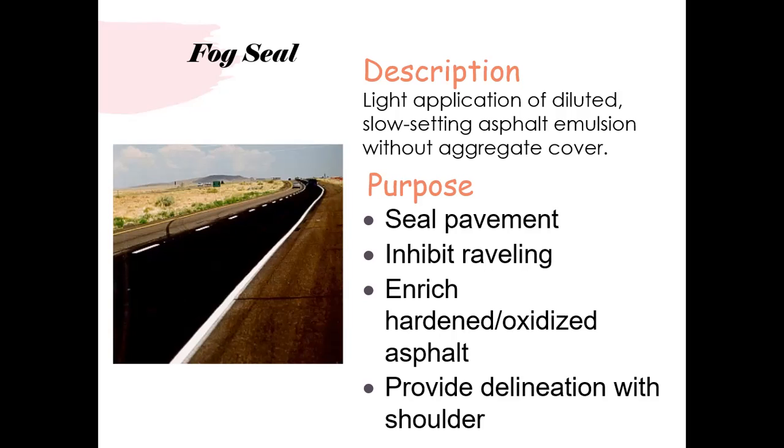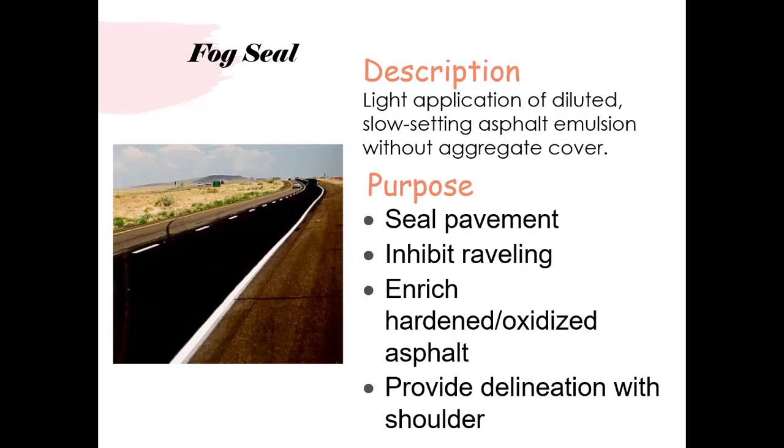Emulsion has the advantage that it can be applied cold as well. That's because when it's applied to the pavement, all the water evaporates and the asphalt becomes tacked to the surface and joins itself at room temperature.